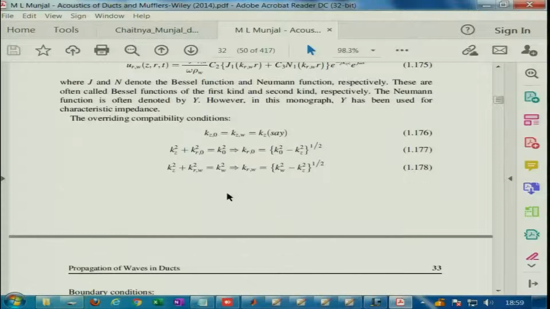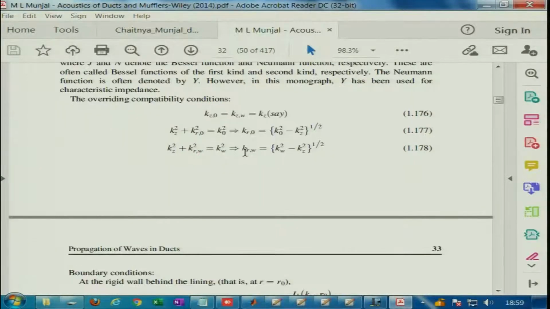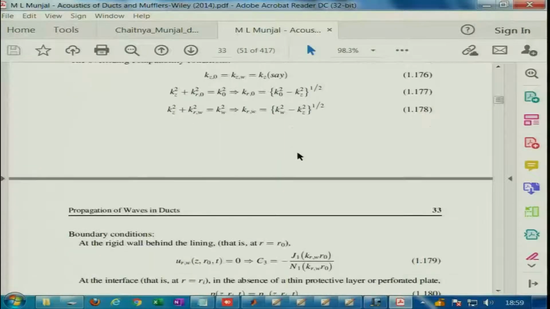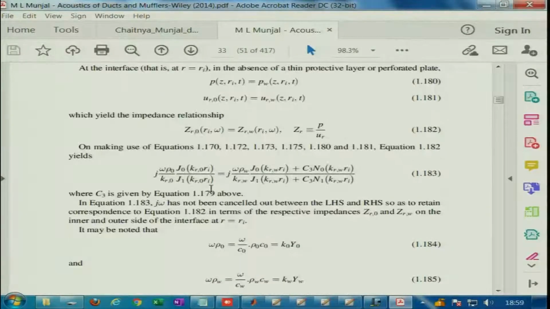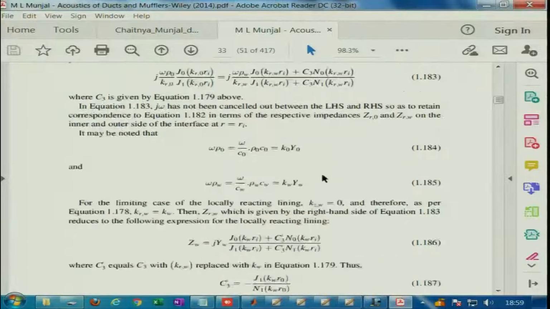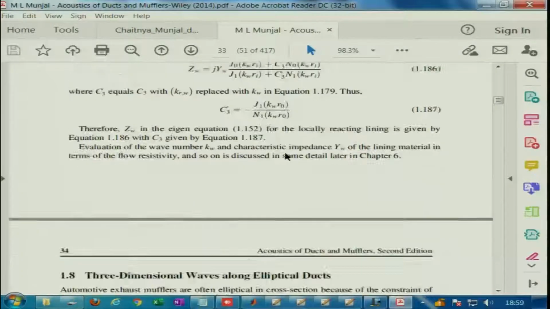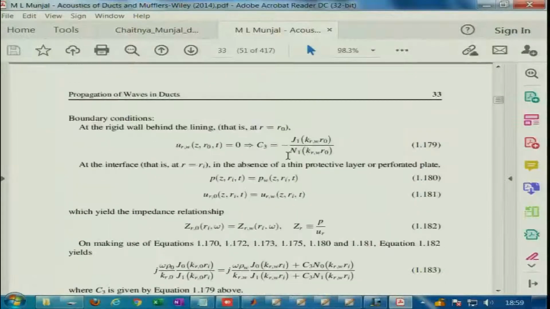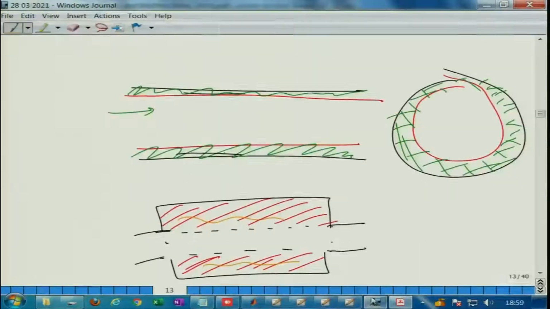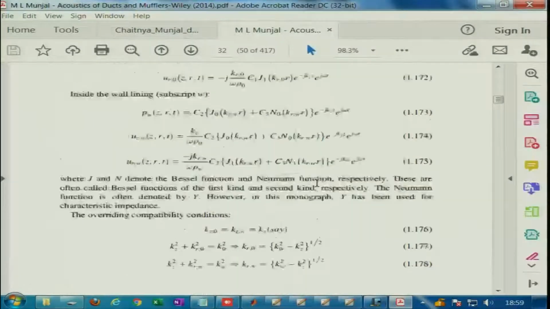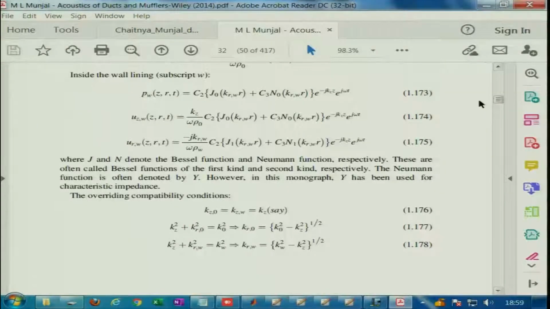Then you get the compatibility conditions, and then we get the dispersion relation for this kind of a problem. Finally, the whole idea of a bulk reaction model is to simultaneously consider wave propagation in this domain as well as this domain, a coupled analysis. So that is naturally expected to be more accurate, and one can find the transfer matrix.